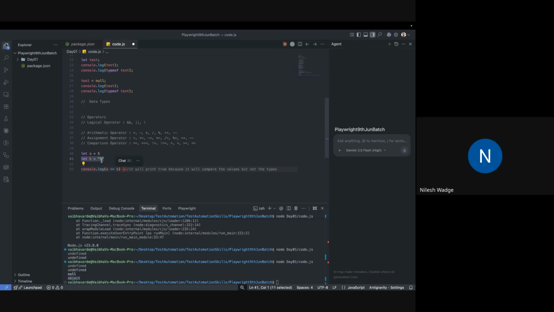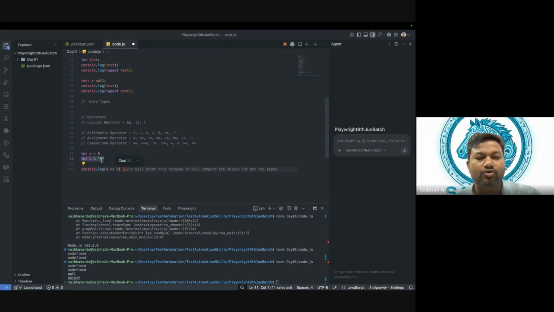If we keep anything in double quotes, then we have that as a string. So this a has 5, which is a number, and b has 5, which is a string. So is there any comparison between these two? Are those the same? Is a equal to b in reality?